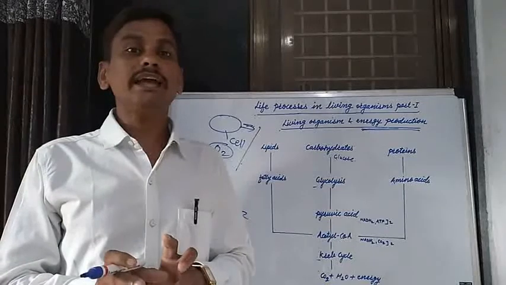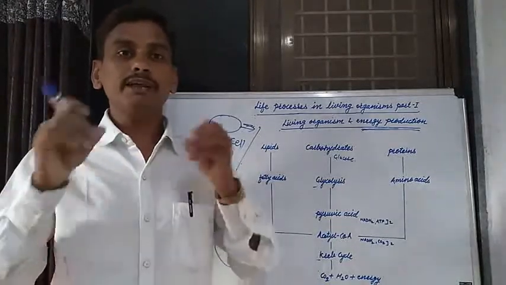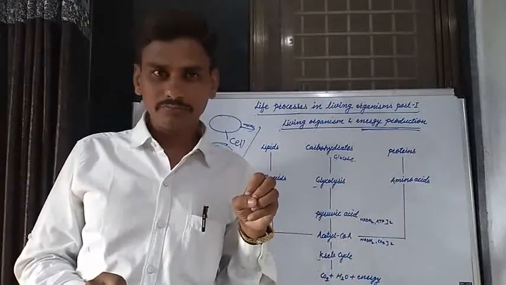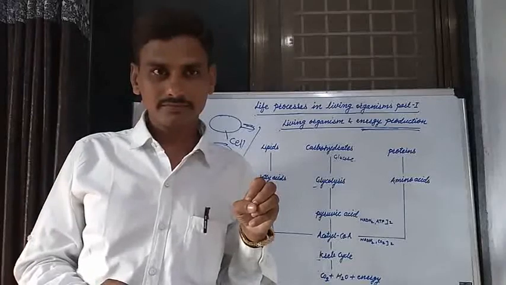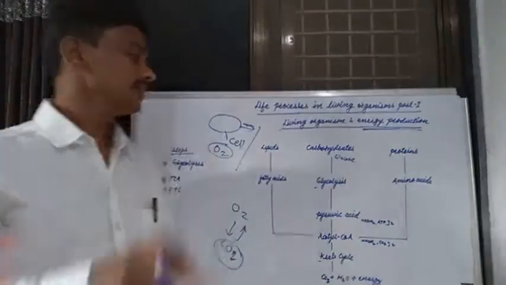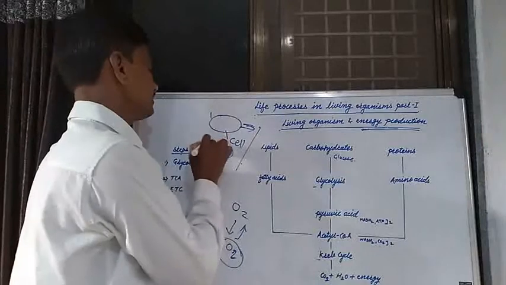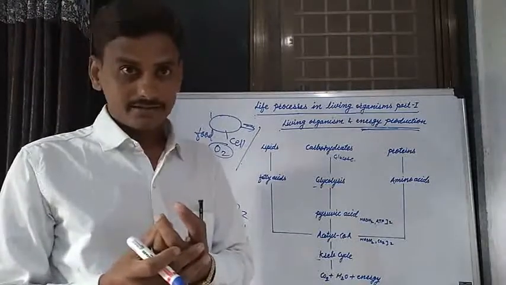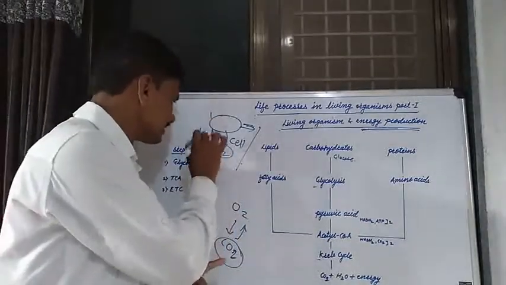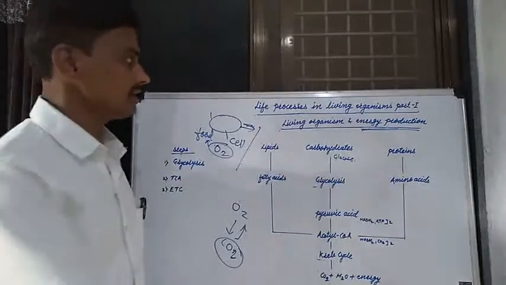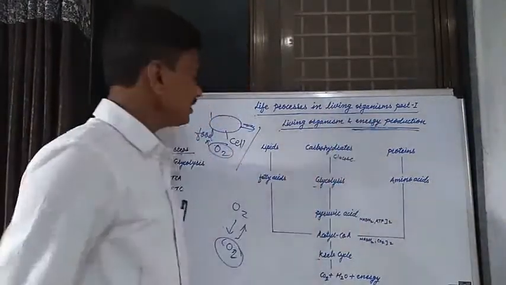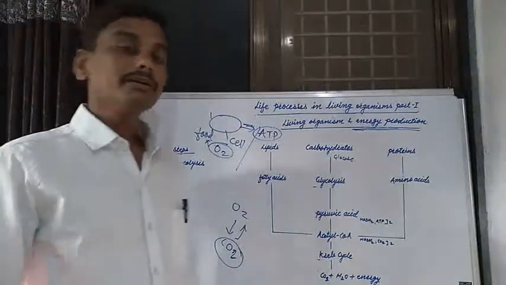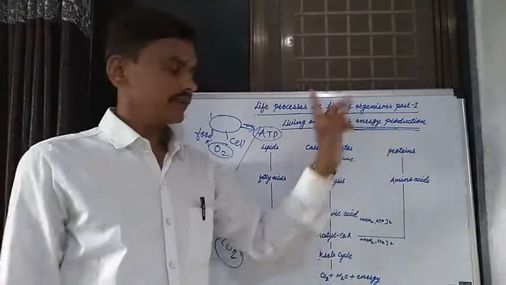After digestion is complete, the digested food material is absorbed by the blood, and then through the blood circulatory system it enters the different cells. Oxygen is necessary for oxidation of that food substance to release energy in the form of ATP. That is known as production of energy in human beings.